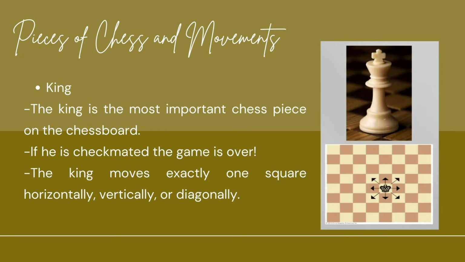Next, the king moves exactly 1 square, horizontally, vertically, or diagonally. So, for any square that is exactly 1 away, we can move the king. It can be horizontal, vertical, or diagonal. So, just like in the picture, the arrows show where we can move the king.